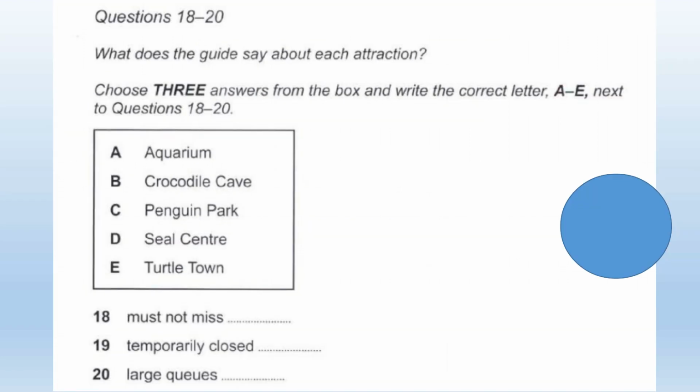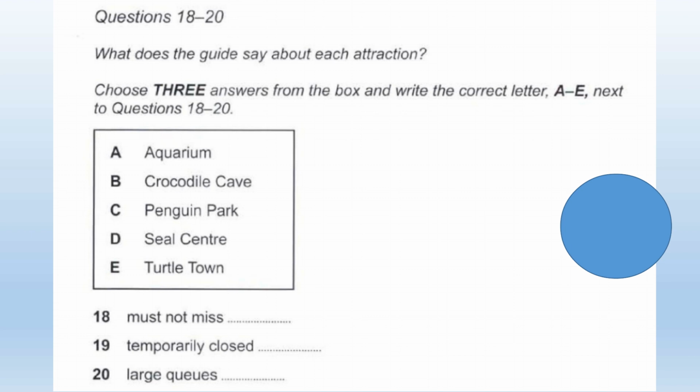Right, on to questions 18 to 20. Okay, for this one we need to choose the correct letter. So A is aquarium, B crocodile cave, C penguin park, D seal centre, and E turtle town. These are all different areas of the Sea Life Centre. Now the guide is going to tell you about some things, and she's going to mention these places.